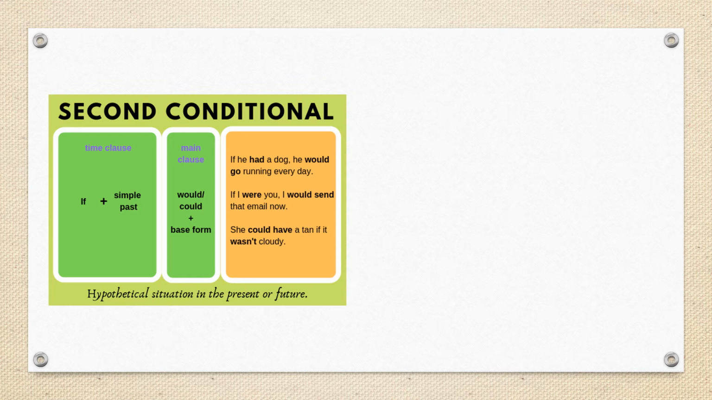So we have that second conditional is composed of if plus simple past in the if clause. Then we have the main clause that is composed of would plus the base form. Remember, we can also use could when we talk about possibility or ability, like the past tense of can. We use the second conditional when we talk about a hypothetical situation in the present or future. So it is going to have a present or future context, and we know that it is an activity that is not really happening, right? If he had a dog, he would go running every day, but the reality is that he doesn't have that dog. This is an example that we can have in mind.